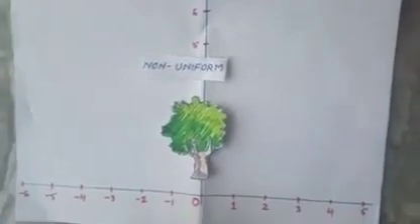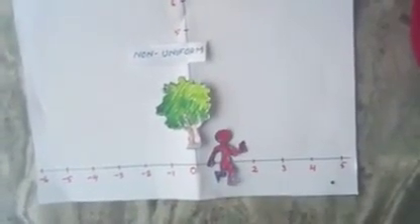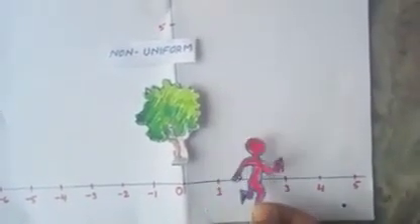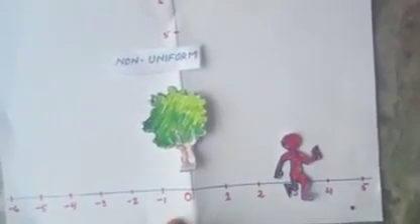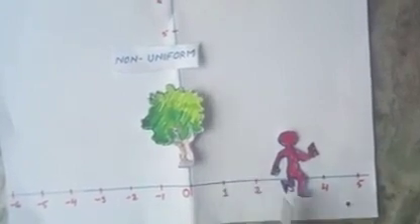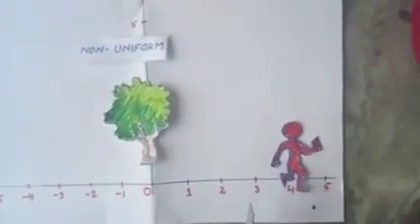Now come to non-uniform motion. If the man again starts from this reference point O, and in the first hour he walks 1 kilometer, in the second hour he travels 2 kilometers, and in the third hour he travels 1 kilometer again.